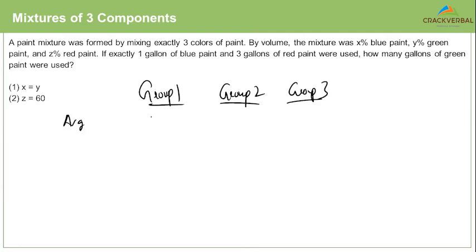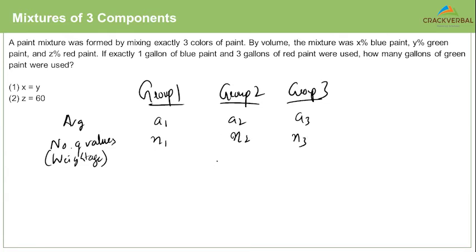If the average of group 1 is A1, average of group 2 is A2, average of group 3 is A3, and the number of values, which is nothing but the weightage, of group 1 is N1, of group 2 is N2, and group 3 is N3.